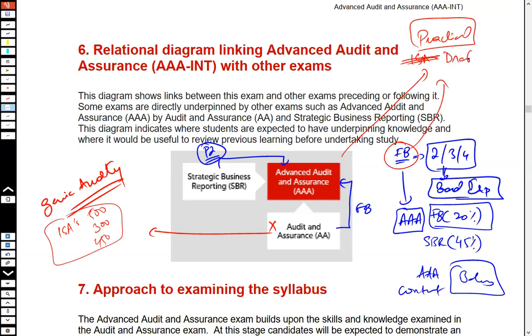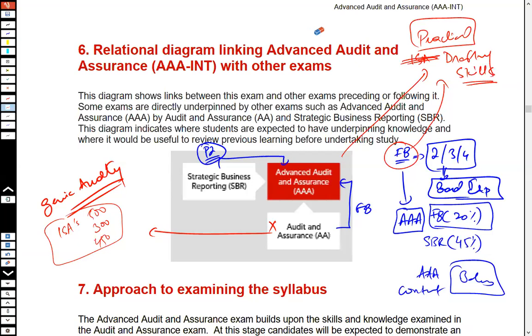This paper of AAA unfortunately has a very bad pass rate. It is similar to the pass rate of the other professional level papers. The approximate pass rate for this specific paper is between 32% and 36% over a period of the last 8 attempts.